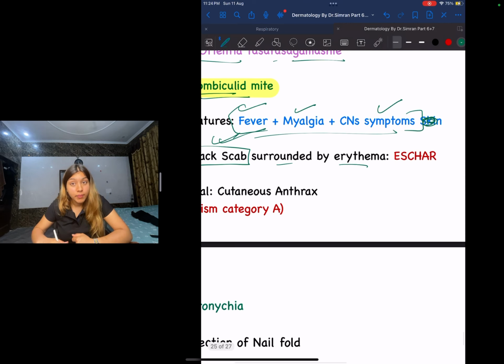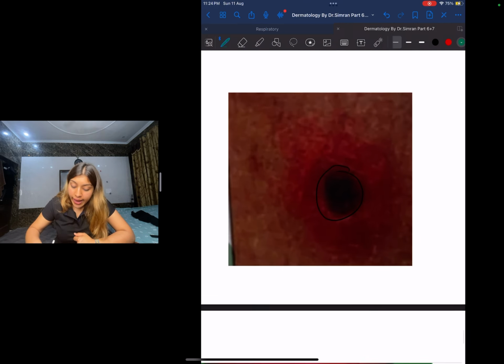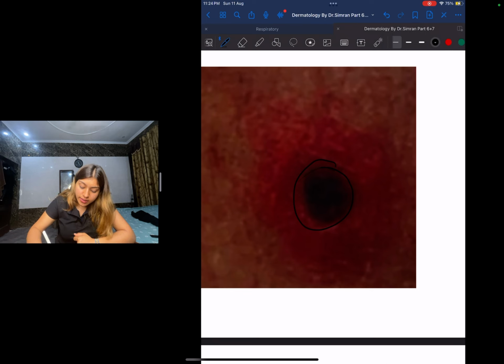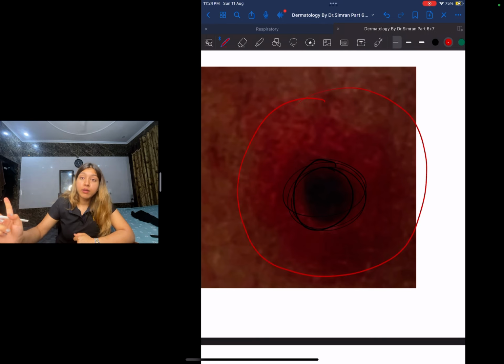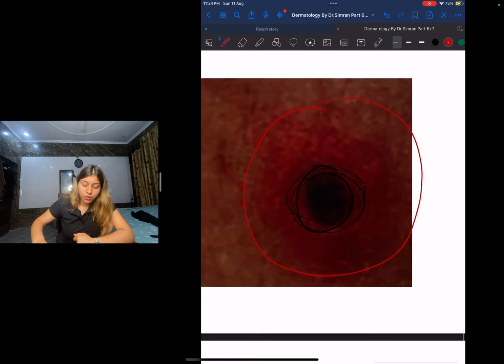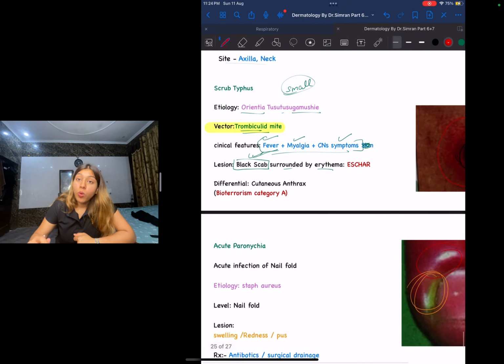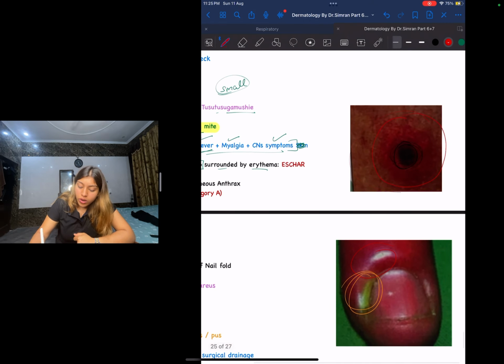Now let us look at the image and understand this better. You can see the black scab. This is the black scab that is surrounded by a red erythema. The periphery is going to be erythematous, that means red. And what is this lesion called? This is called an eschar.